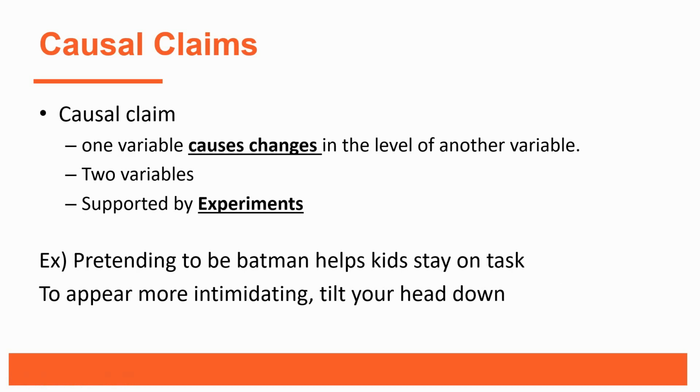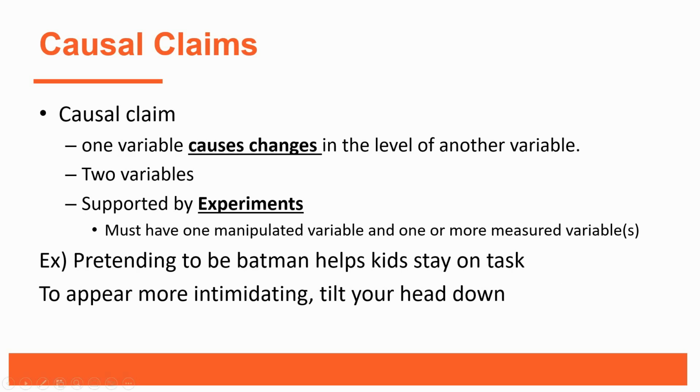Now, again, we've got two variables. We had two variables when we talked about association claims. With causal claims, we have at least two variables. We may even have more. Now, the only time we can make a causal claim, or a causal claim should be made, is if the researcher has conducted an experiment. Now, we're going to spend a lot of time in the next couple of classes talking about what is an experiment and what makes something an experiment versus just a correlational study. But we're going to introduce it here.